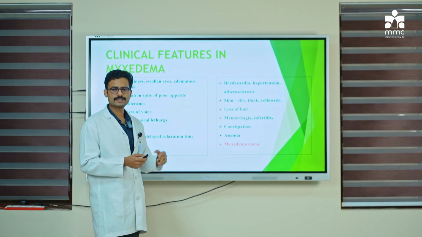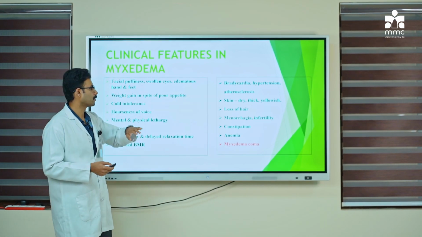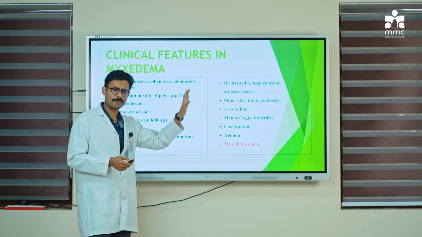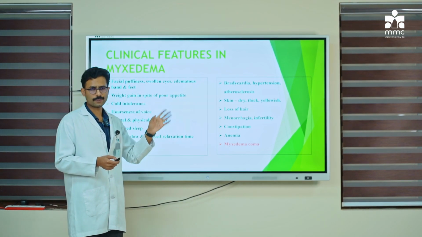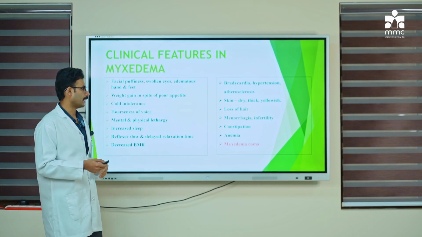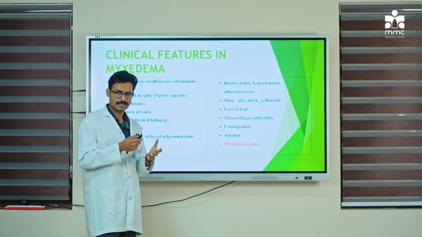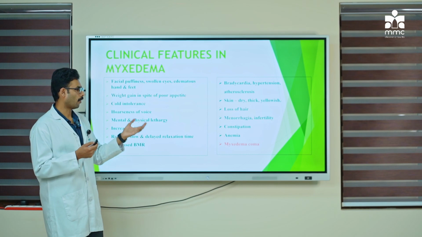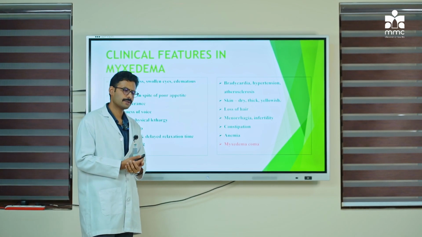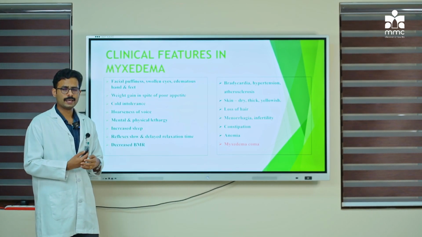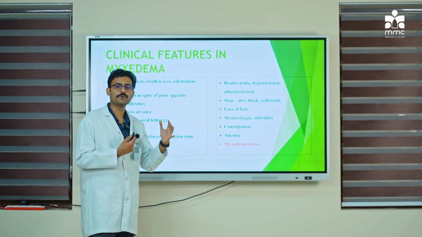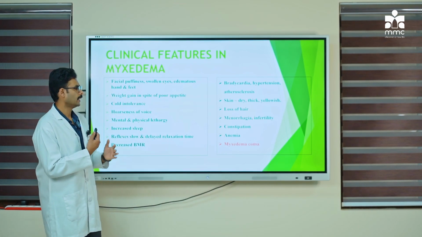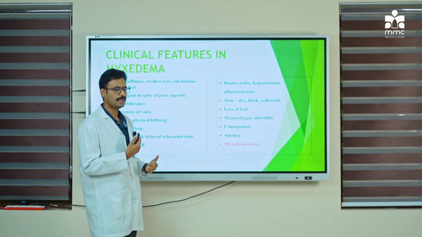Next, the skin is usually dry, thick, and there is also a yellowish tinge to the skin. If you remember, last class we learned regarding beta carotene. It is a pigment that is processed in the skin with the help of your thyroid hormone. So whenever there is deficiency, as in hypothyroidism, this will prevent the breakdown of beta carotene, and there is accumulation of beta carotene within the skin.